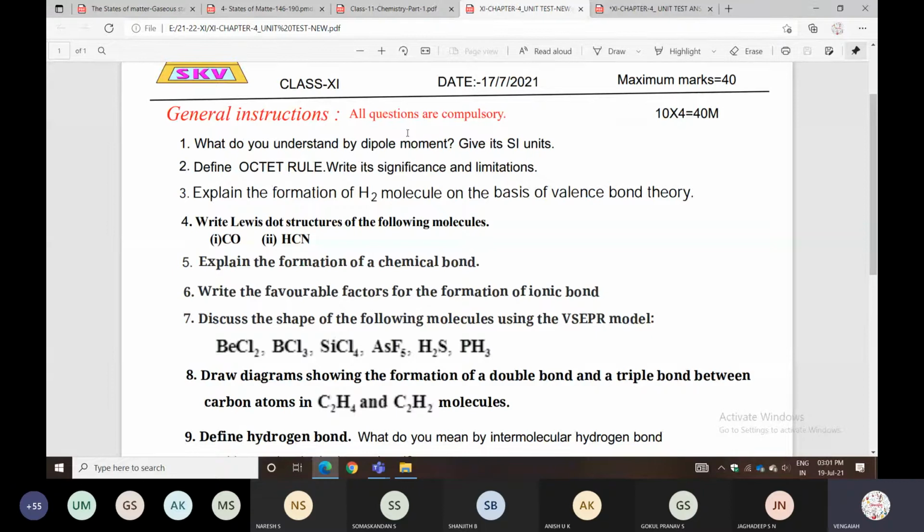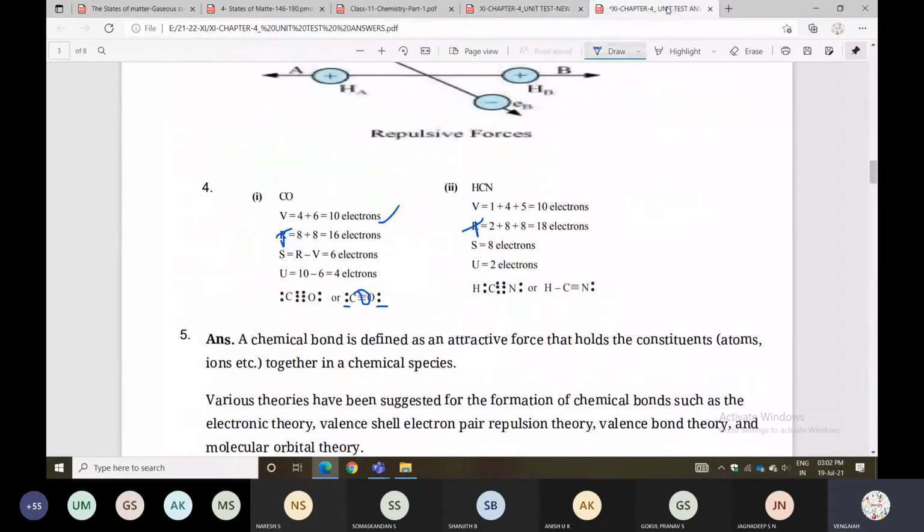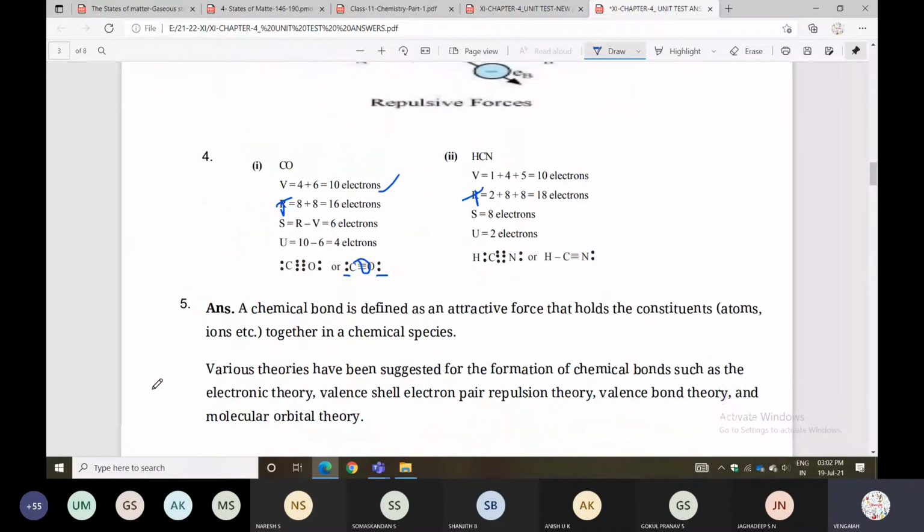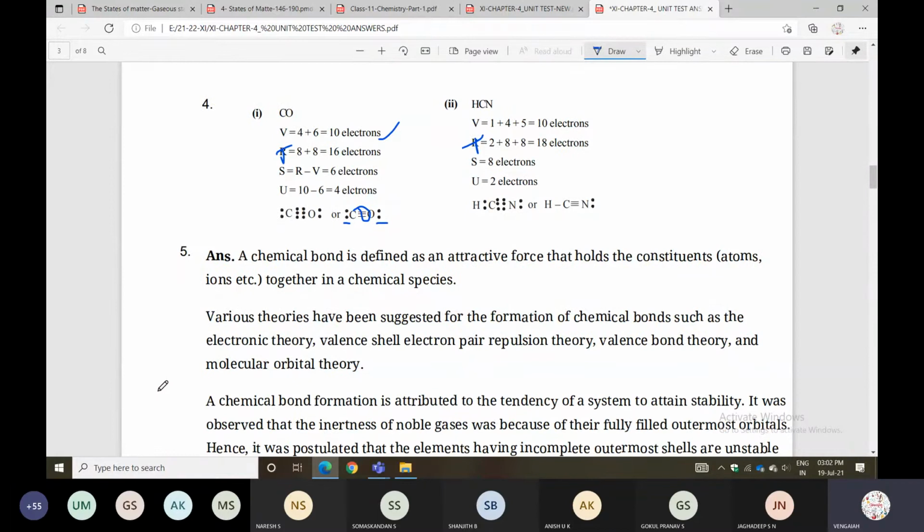Explain the formation of a chemical bond. So you can write or define the chemical bond and what conditions are required. It will be an easy one. Next, write the favorable factors for the formation of an ionic bond. So define the ionic bond. What is an ionic bond, and what are the conditions required?